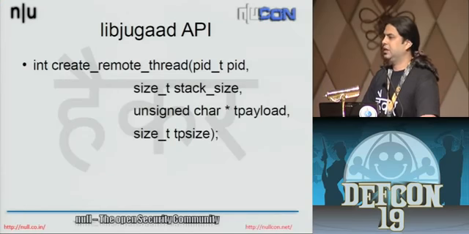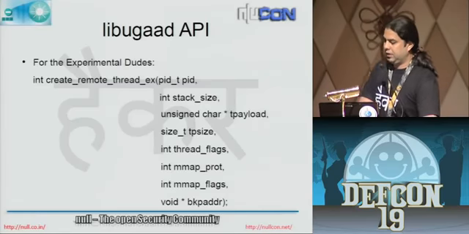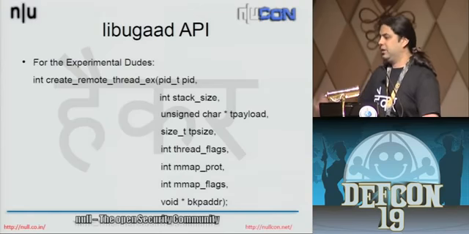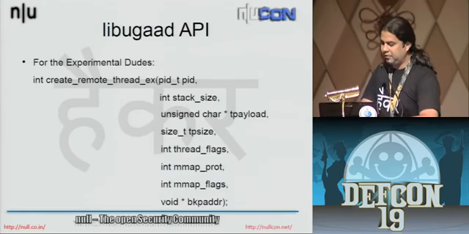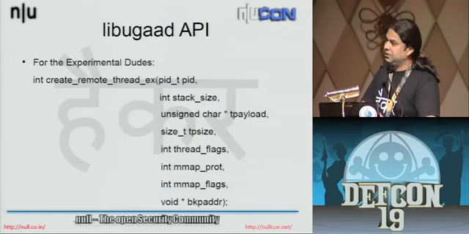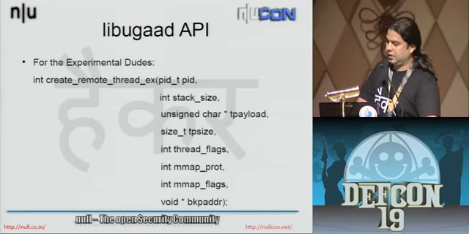So this is all that is required from a generic point of view. But if you want to try it out with different options, you can get greater control using the extended function, wherein you can specify your own mmap flags. Now, why I've kept this extension is because I've been finding a lot of problems with some of the distributions. So if you can try it out using different options for the mmap flags and the thread flags or whatever.